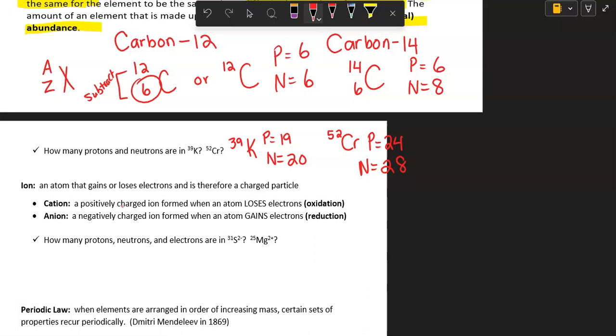So in the next video, we'll talk about one more form of atoms called an ion, and then we'll move into some more information about the periodic table.